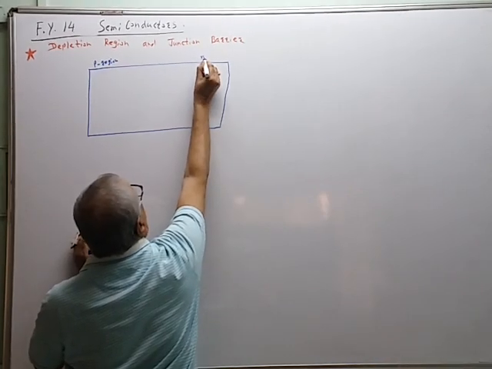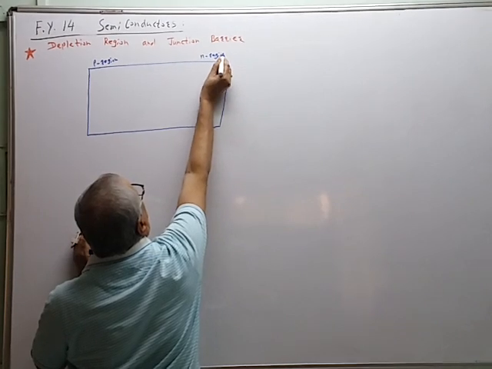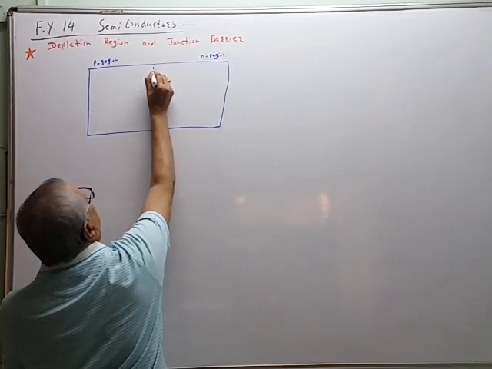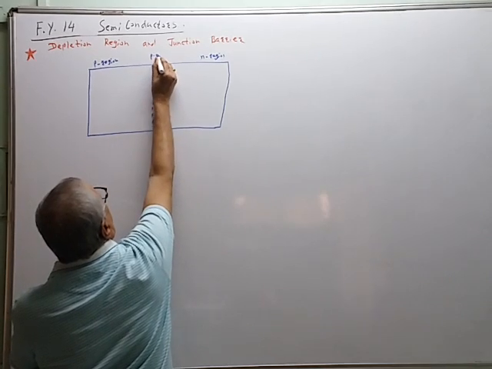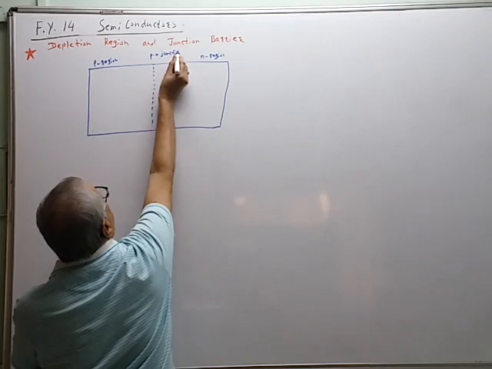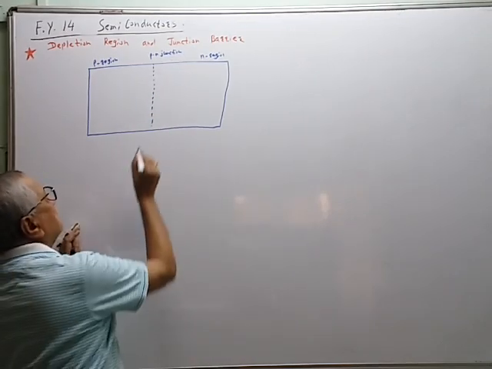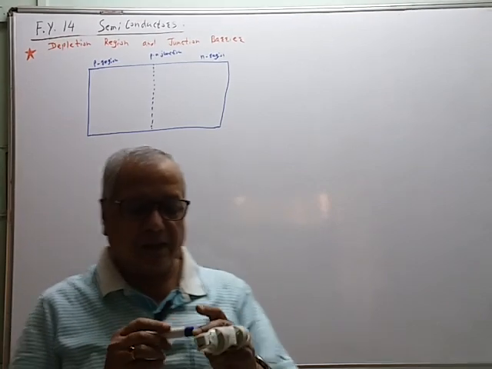This is the N region. And this is the PN junction like this. So in the P-type region there are holes.